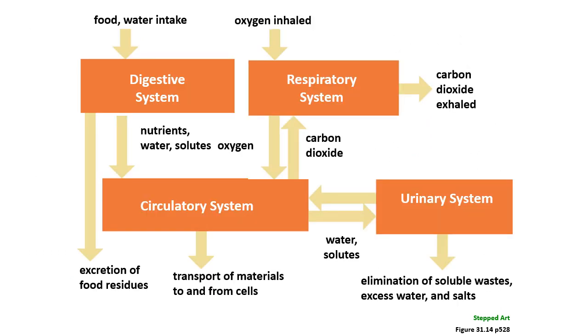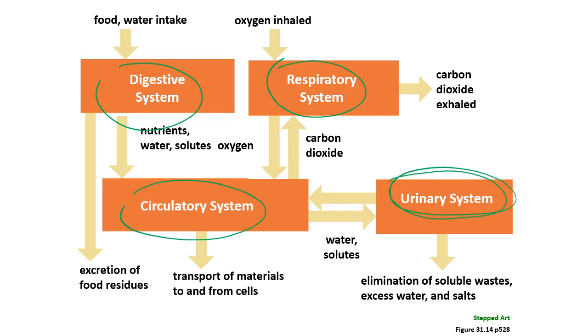Okay, this diagram is really just to show us how complex all those relationships are. So we don't need to memorize it, but you can see we've got the digestive system, respiratory, circulatory, and urinary. And all of these systems are relating and relying on each other.